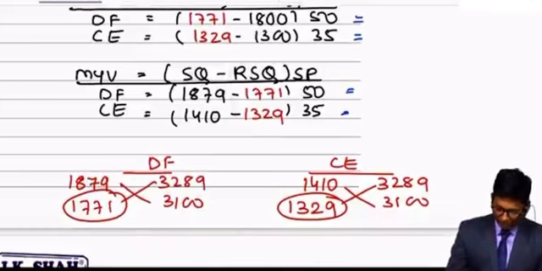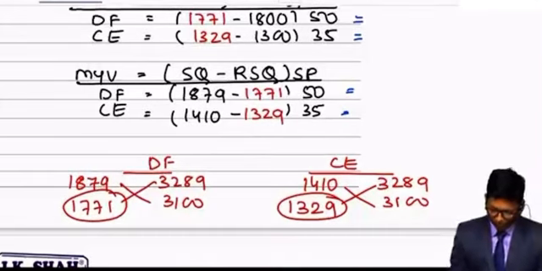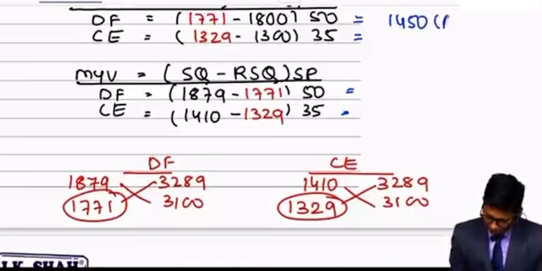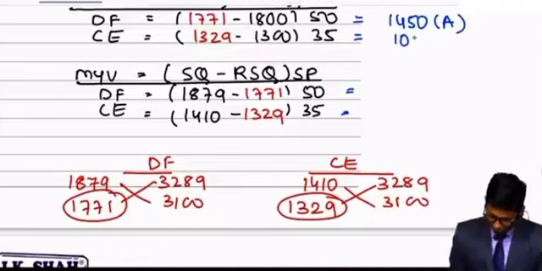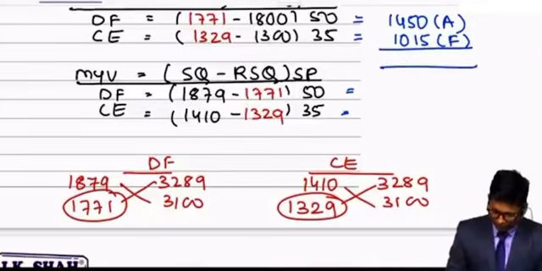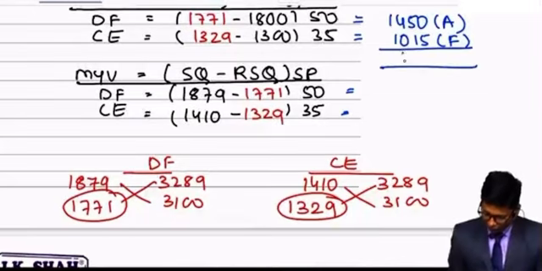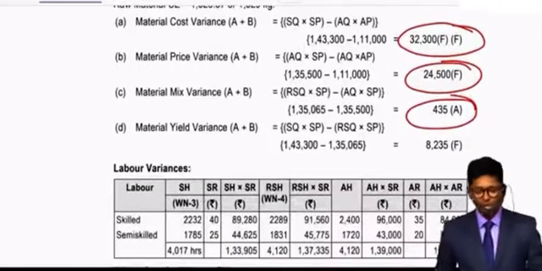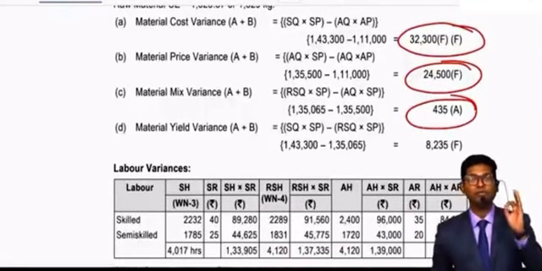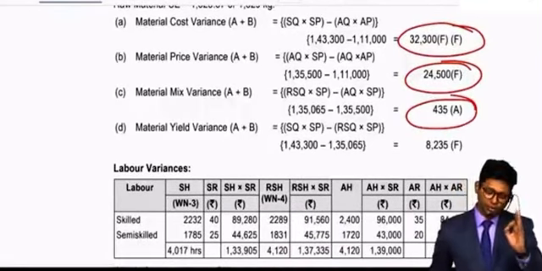1771 minus 1800 into 50 will give you 1450, minus is adverse. 1329 minus 1300 into 35 is equal to 1015. Positive answer is favorable. When you net off these figures, minus 1450 plus 1015, you will be getting 435 negative, and 435 negative is adverse. You can see here calculation and answer. Everything is in front of you. You can use any method. The method which you have learned in your class, same method you have to follow.